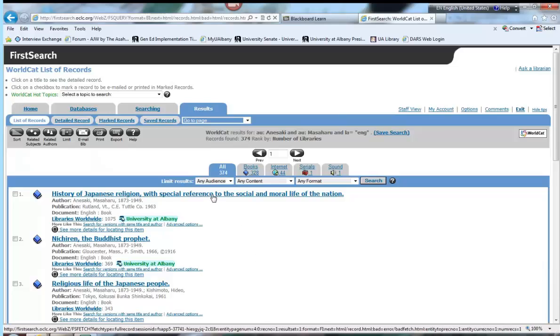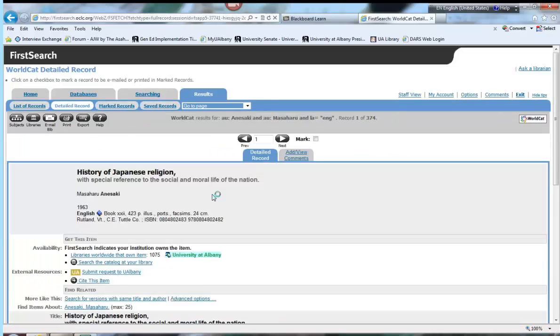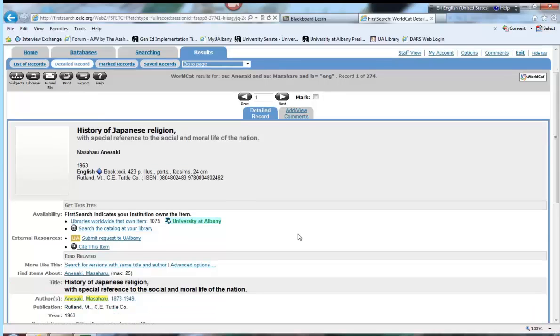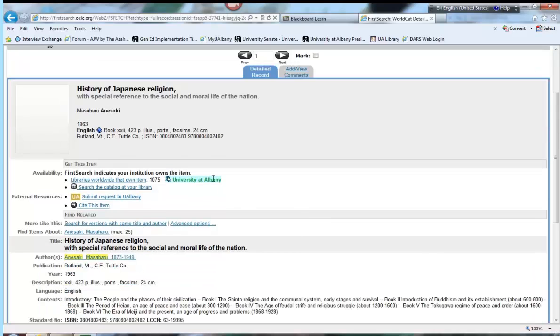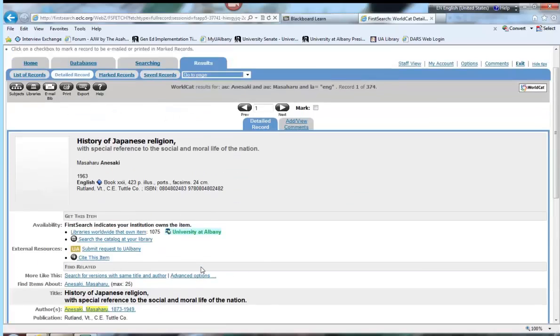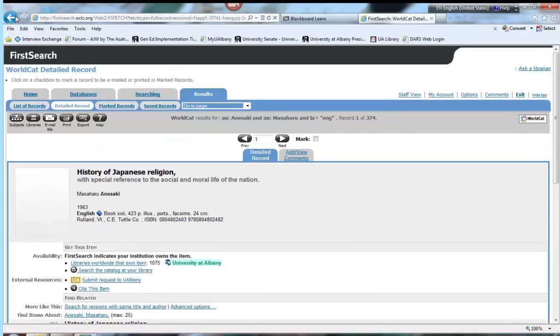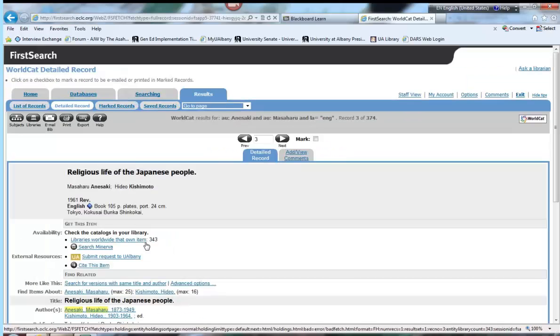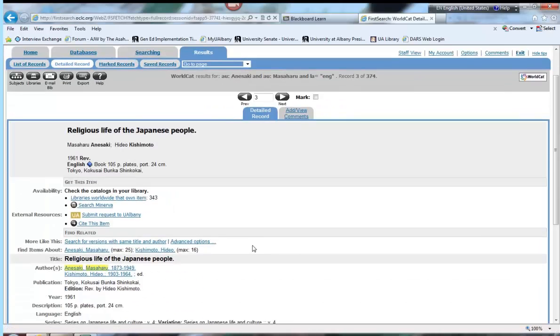So if I click on that particular item, it gives me much more information about it. It tells me that Albany owns it. It gives me the contents and all the other catalog information that librarians put in. What if I'm looking for something that our library doesn't own? For example, religious life of the Japanese people. If I click on that, once again I see our library doesn't own it.